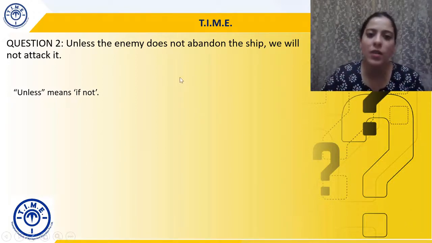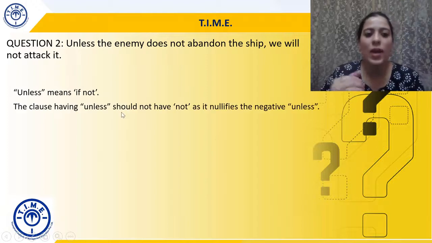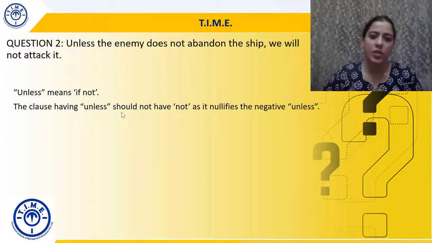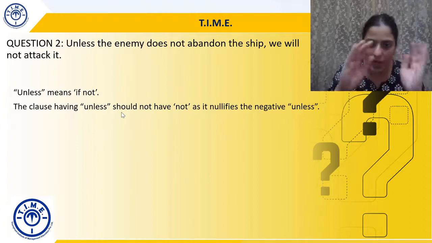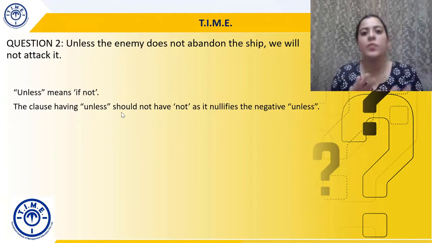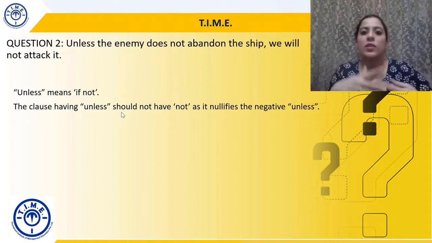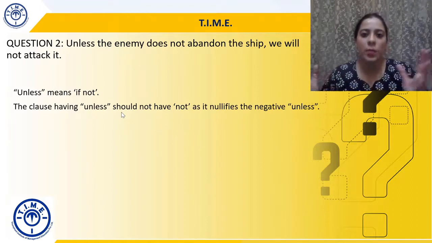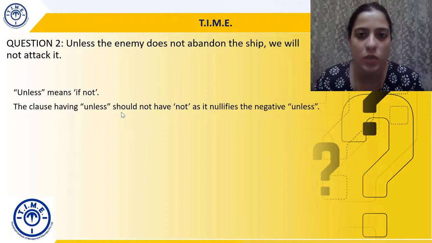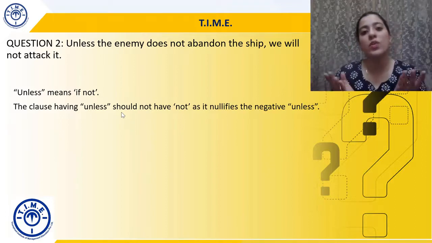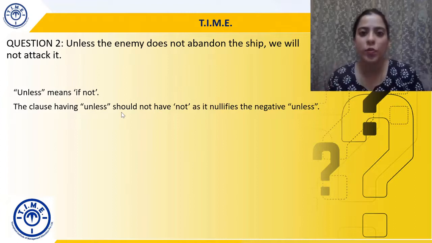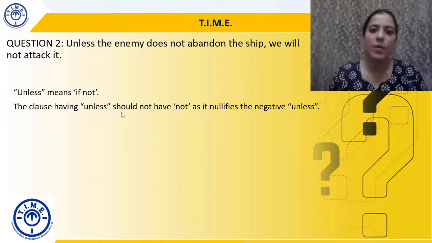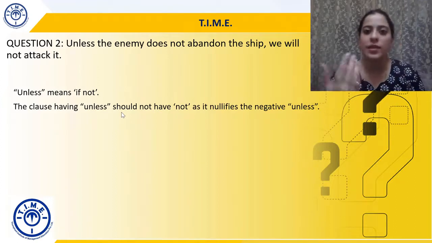So we do not need not again, because what happens is that if we use not again, then it will cancel the not already present inside unless, and the meaning will then become positive. So this is the concept of double negatives. If you use a double negative, the meaning becomes positive. Both negatives nullify each other, right? So if I say not incorrect, what I'm trying to say is correct. But I'm using two negatives to say the same thing.